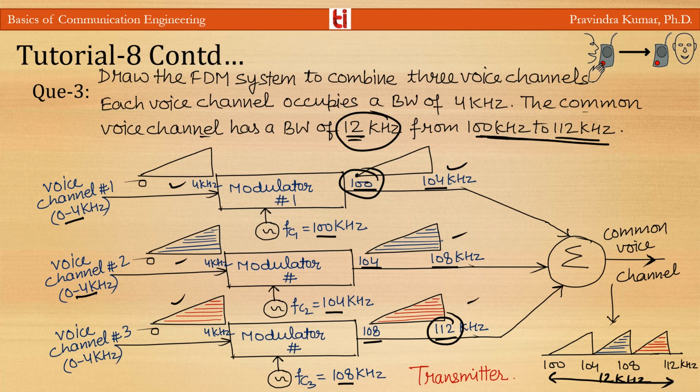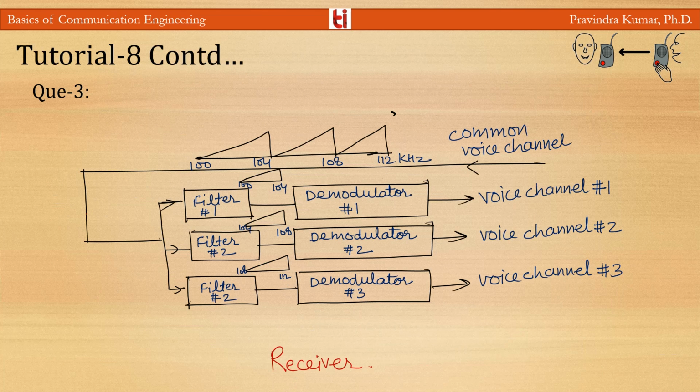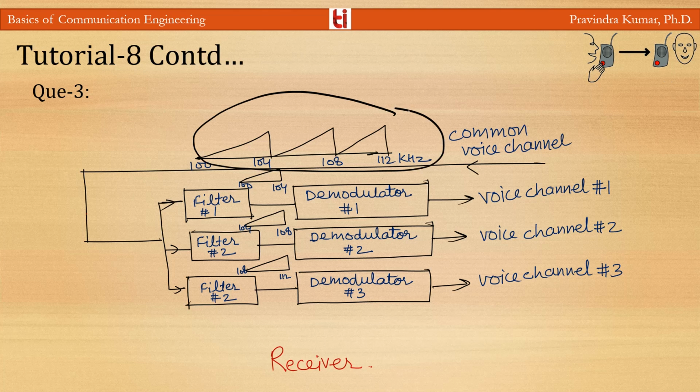And this composite or common voice signal is transmitted through the common voice channel. At the receiver end, this is the bandwidth transmitted, and we are using three filters. After the first filter we use a demodulator, and this demodulator reconstructs the baseband signal of 4 kilohertz. There is another demodulator, and a third demodulator. So all these three demodulators convert the signal back to the baseband signal of 4 kilohertz at the receiver end.